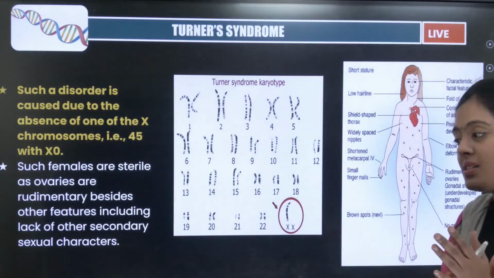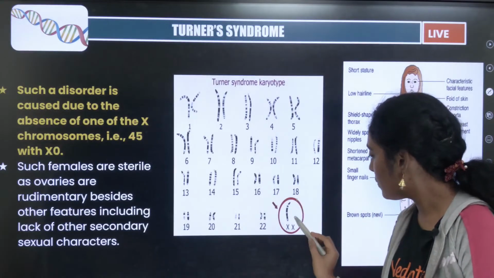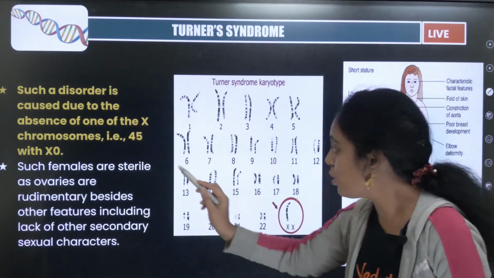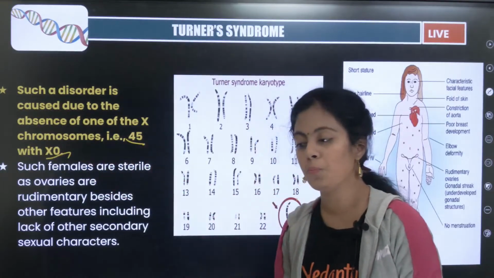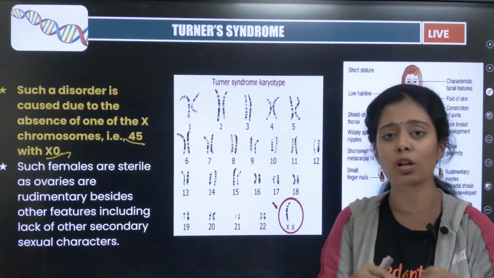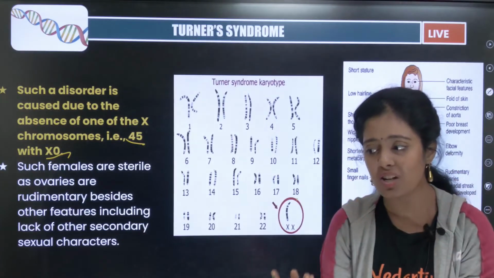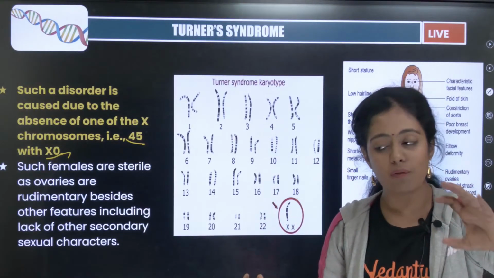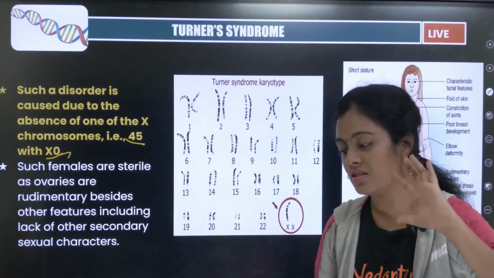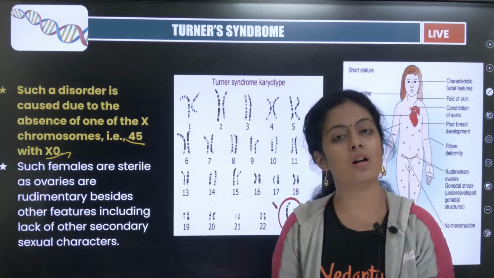Then you have Turner syndrome. Turner syndrome is where one X chromosome is absent. So what will be the karyotype? 45 with XO. These females are sterile, their ovaries are rudimentary. Rudimentary means the ovary does not function at all. They lack other secondary sexual characteristics. So this is about your Turner syndrome.